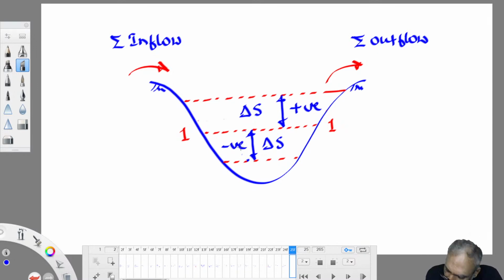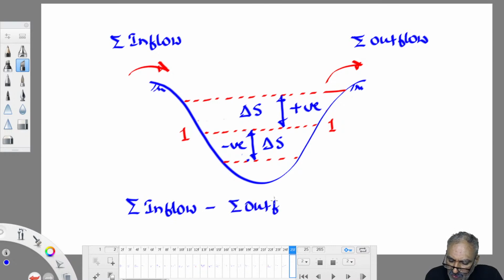So I'll write the water budget equation. What is the water budget equation? Sigma inflow minus sigma outflow is equal to plus or minus delta S. Delta S is nothing but change in storage in the water body.